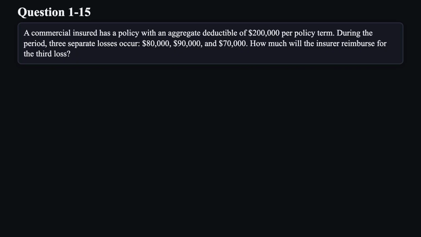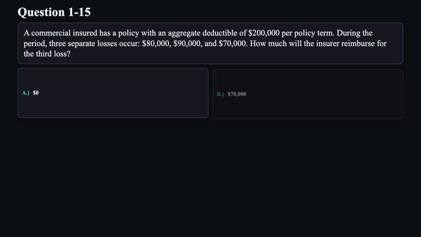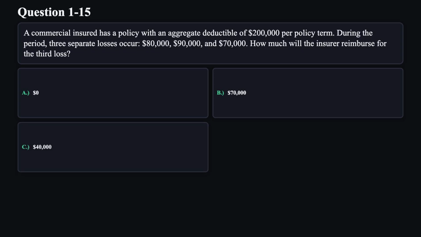Question 15. A commercial insured has a policy with an aggregate deductible of $200,000 per policy term. During the period, 3 separate losses occur: $80,000, $90,000, and $70,000. How much will the insurer reimburse for the third loss? A. $0. B. $70,000. C. $40,000. D. $30,000.